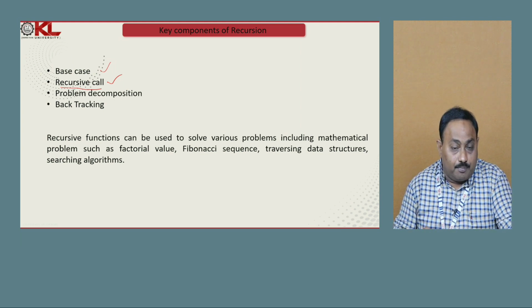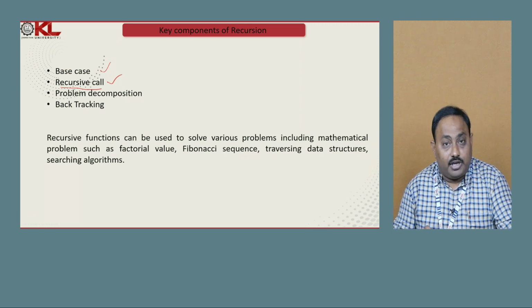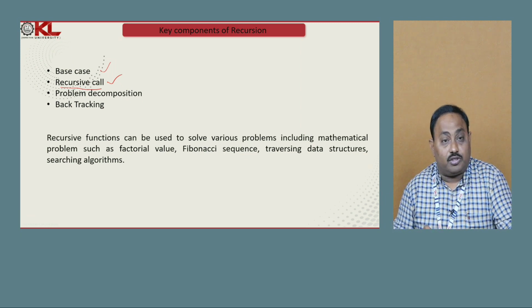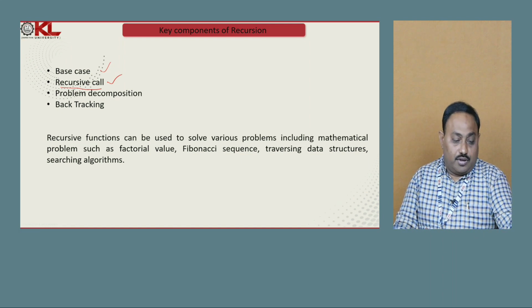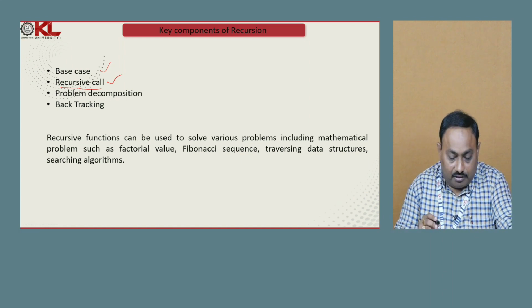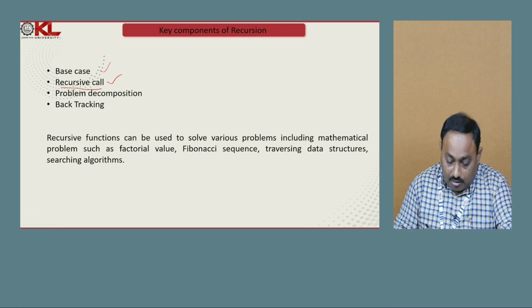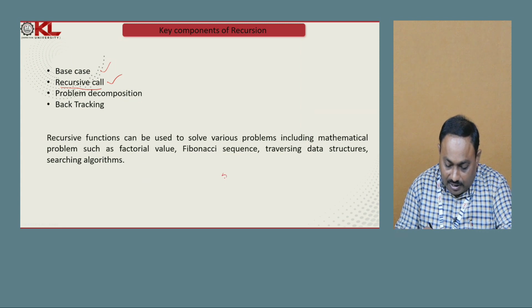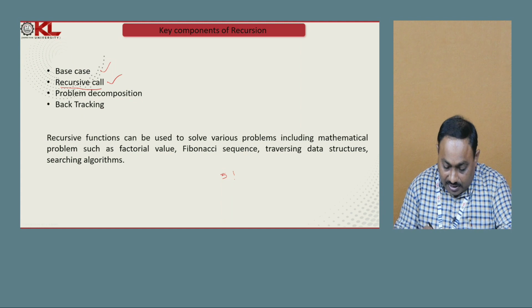Here also decomposing takes place, but the problem decomposition is in terms of the number of recursive calls. For example, if I want to find a solution for the factorial value of a number, say 5 factorial, for the first recursive call, I can find 1 factorial.